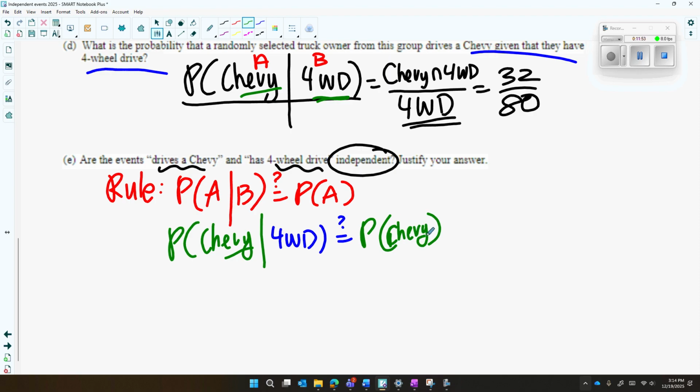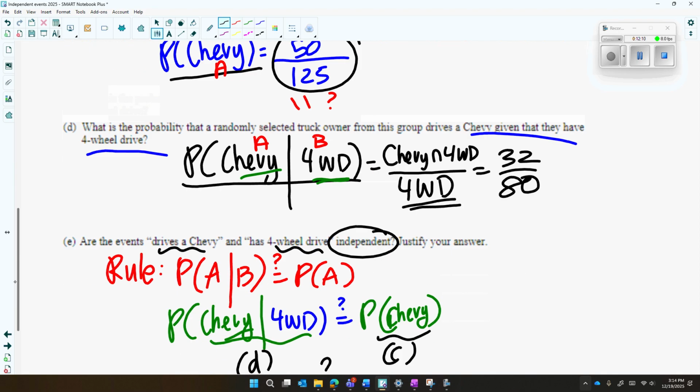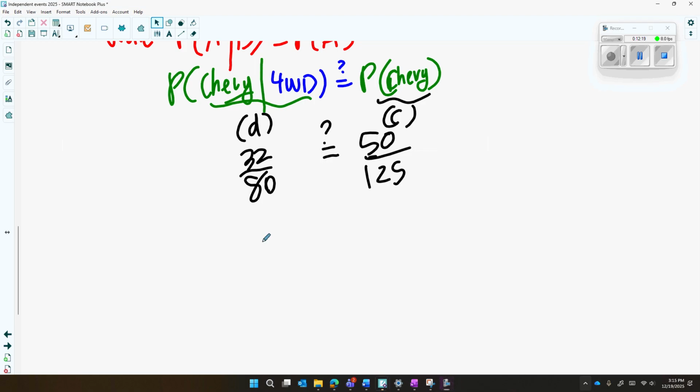This is the answer to part D above. This is the answer to part C above, okay? So part D above was 32 over 80. Divide that and see what decimal it equals. And part C was this one, 50 over 125. So divide that and see what decimal it equals and write it down. And if they're equal, they're independent. So I ended up getting 0.4 or 40%, and I got 50 over 125 equals 0.4.